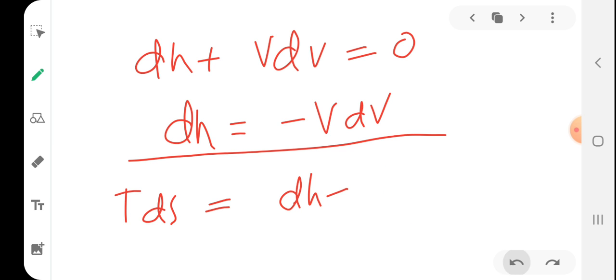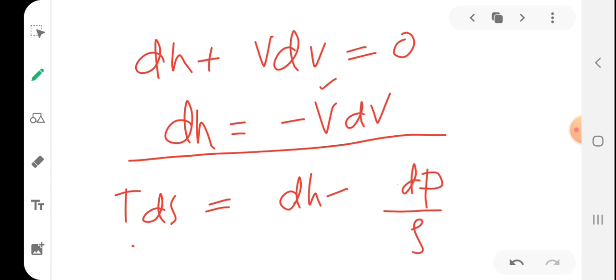Actually it was v dp. Small v means specific volume, and this is velocity. Small v is different from capital V. In CFD, capital V means velocity, and small v means specific volume. So this small v can be written as 1 by rho.